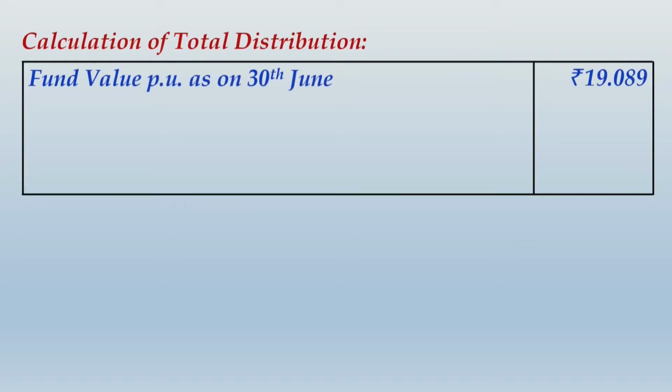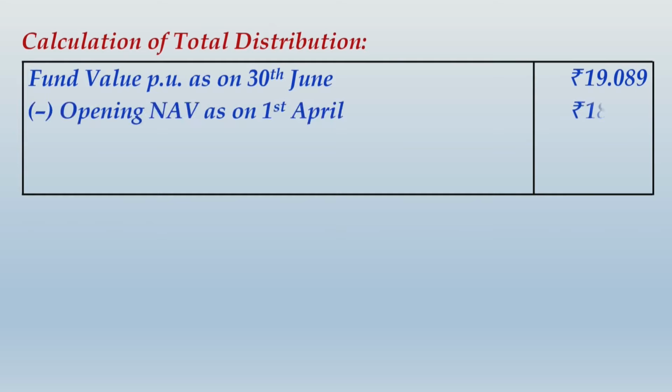Calculation of total distribution. Now please carefully observe this working as well. The fund value as on 30th June for each unit we have just worked out as 19.089. From this, if you subtract the opening NAV that was on 1st April, then from 1st April to 30th June, what is the income that is accumulated in terms of per unit?